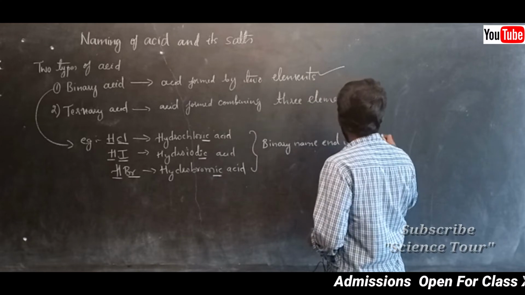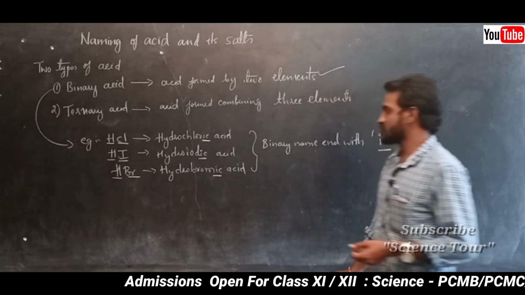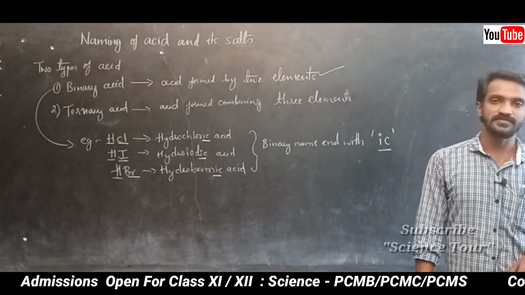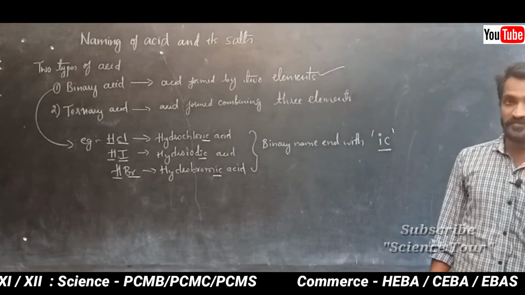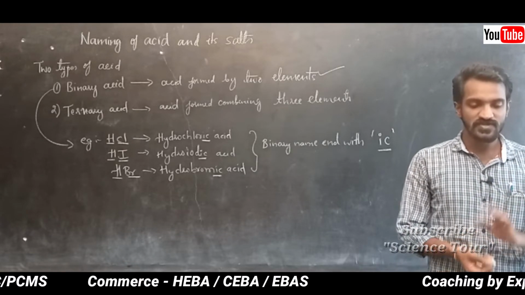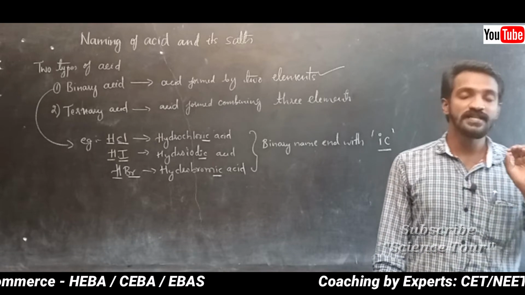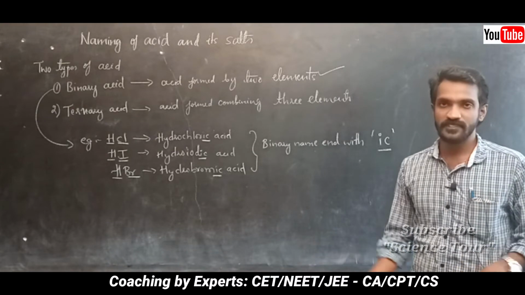So the name ends with ic. That is important. Understood? Binary acid names end with ic. So any acid containing two elements, its name should end with ic. Okay.